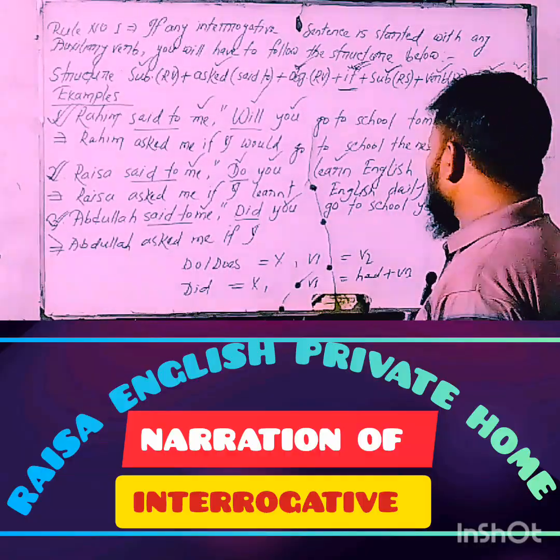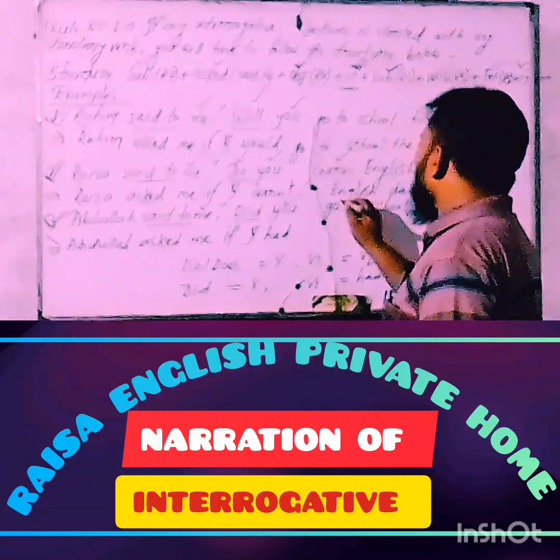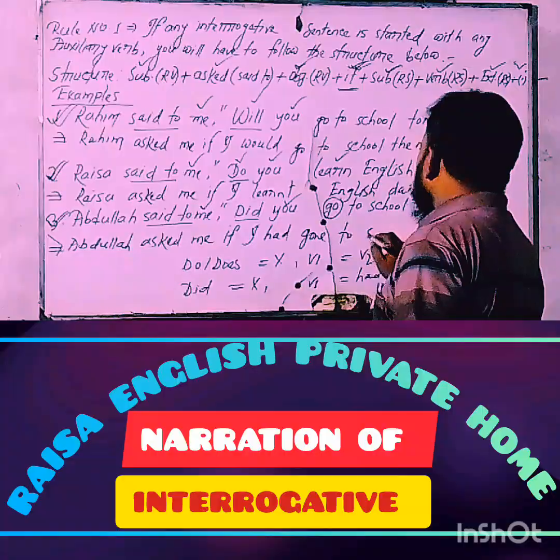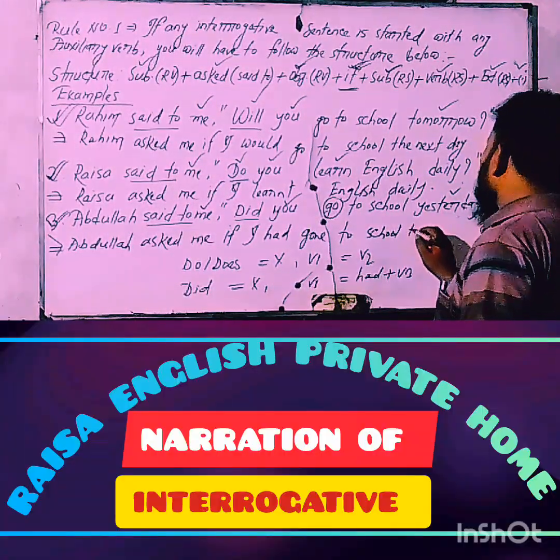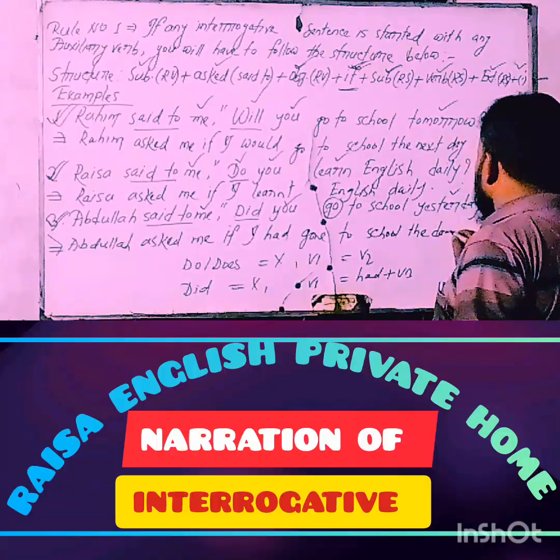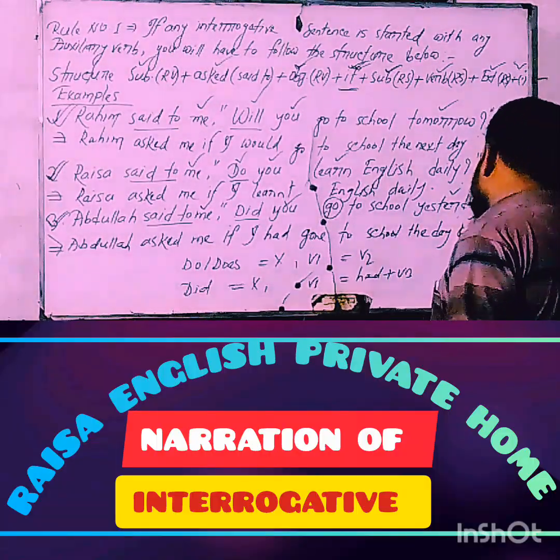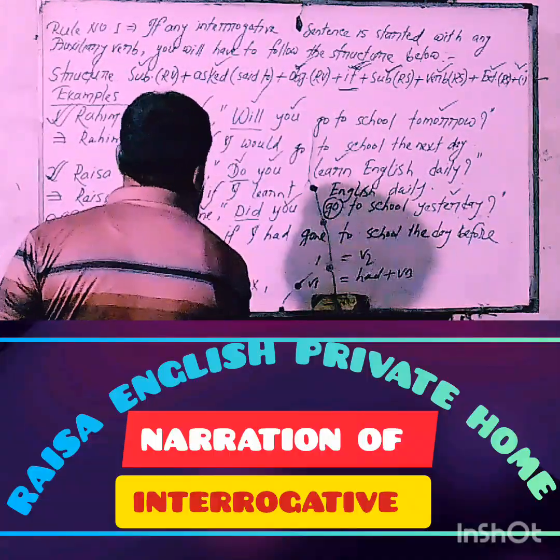So try to use the verb in the had plus V3 form. The V3 form of the verb go is, of course, gone. To school. Yesterday must be changed into the day before. Okay, my dear learners, I hope you have understood clearly.